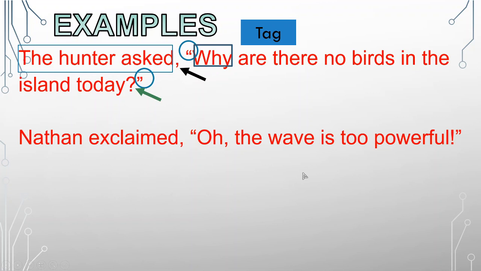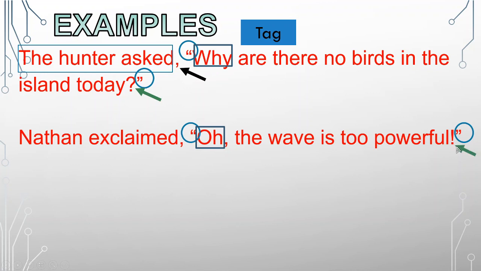So first, again, capitalized. Is the word capitalized? That's correct. Next, open and close quotation marks. Let's check. Both of them are correctly placed. Next, the third one is punctuation mark. This is an exclaim. Remember, the word exclaimed automatically should have an exclamation point in the ending. So the punctuation mark in the end is an exclamation point.